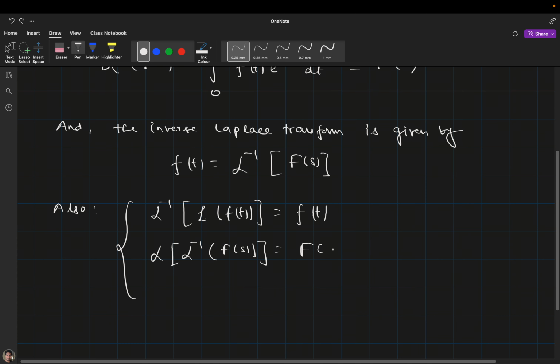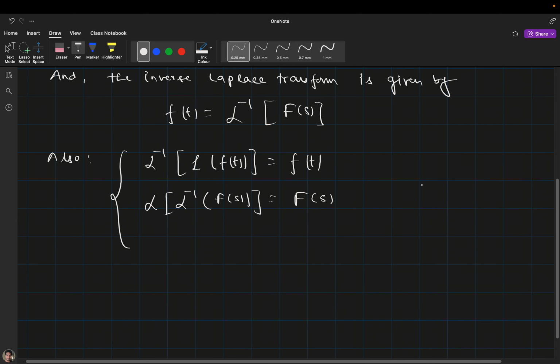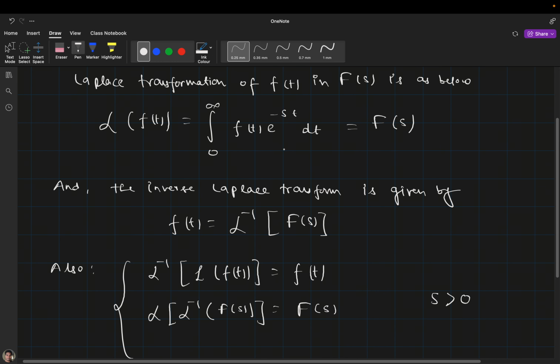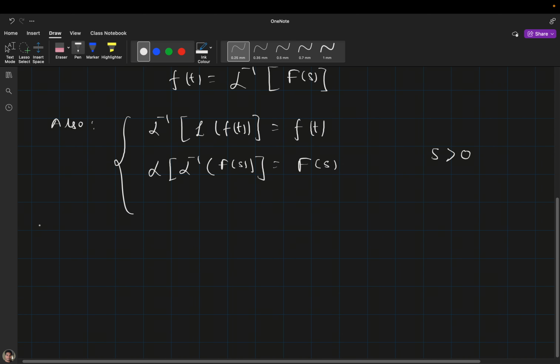Okay, so this is the definition of Laplace transform, and here there is a condition s is greater than 0. Now we will take one example.